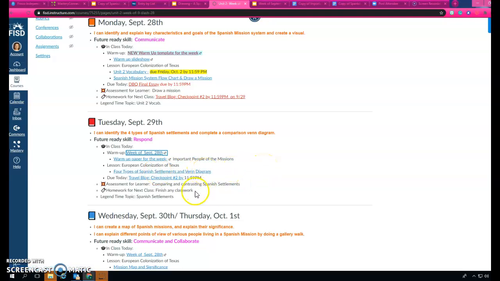One reminder real quick though is your travel blog is due by midnight tonight. So make sure you get that turned in for checkpoint number 2. Look closely at that rubric. If you have any questions, look at the rubric and follow exactly what it says.